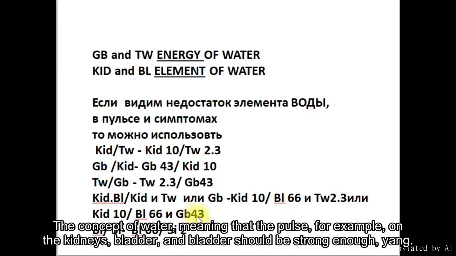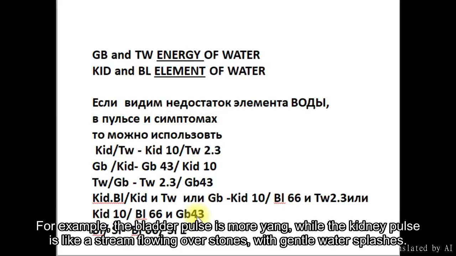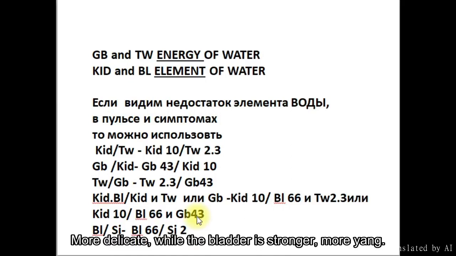The concept of water, meaning that the pulse, for example, on the kidneys and bladder should be strong enough, yang. For example, the bladder pulse is more yang, while the kidney pulse is like a stream flowing over stones, with gentle water splashes. More delicate, while the bladder is stronger, more yang.